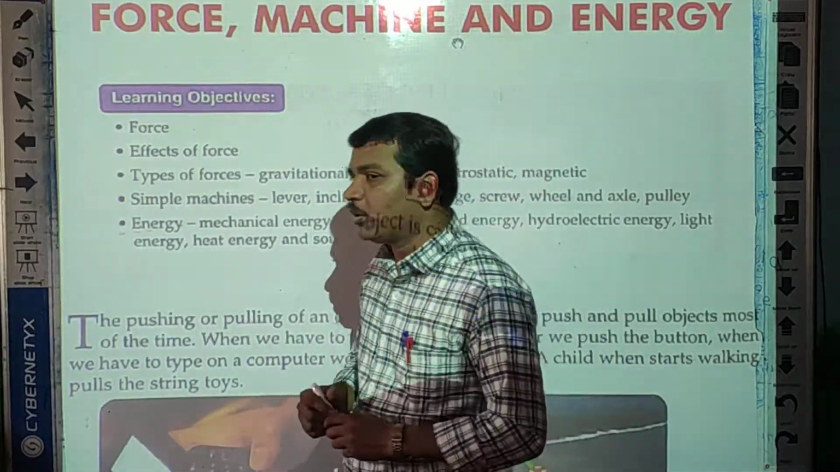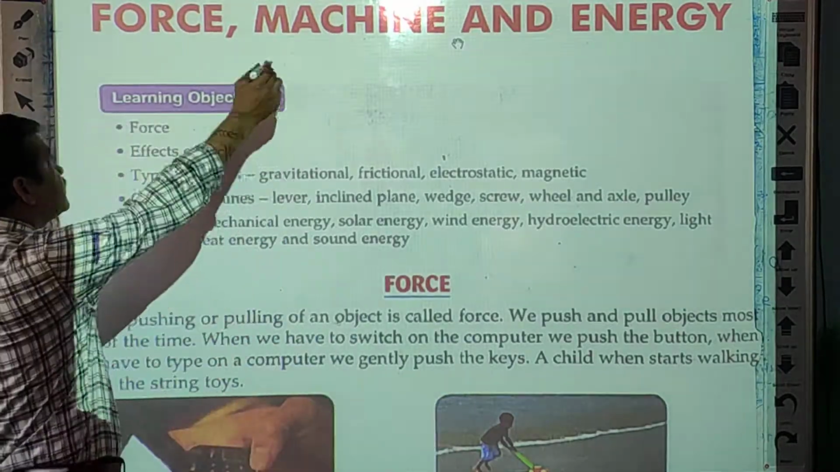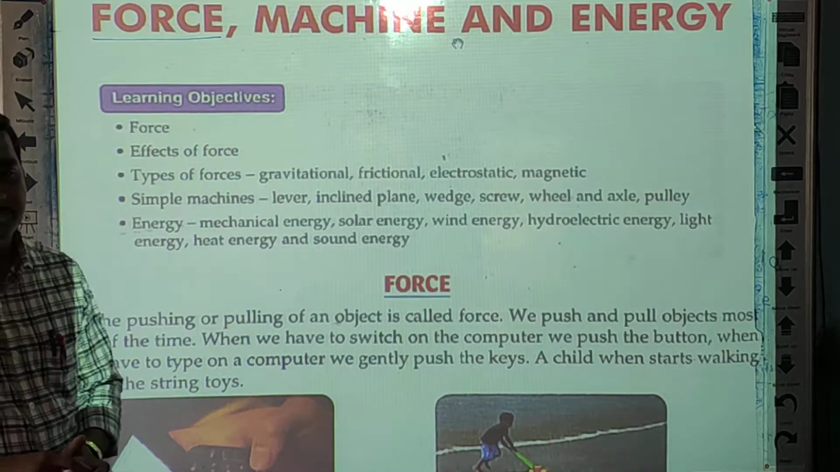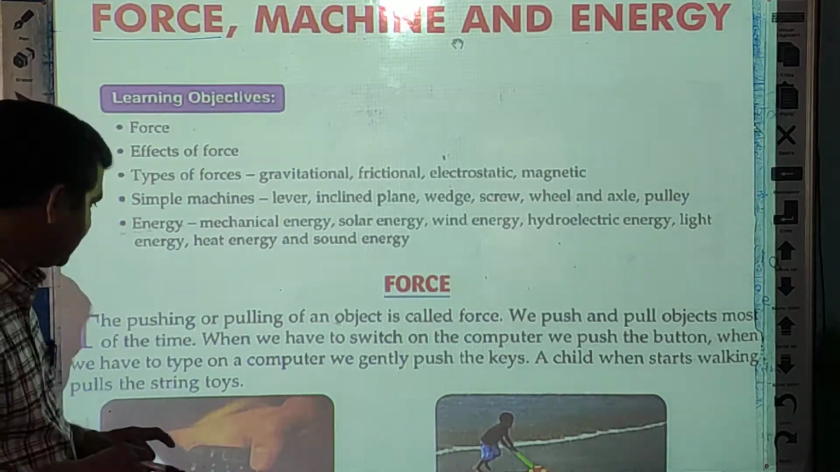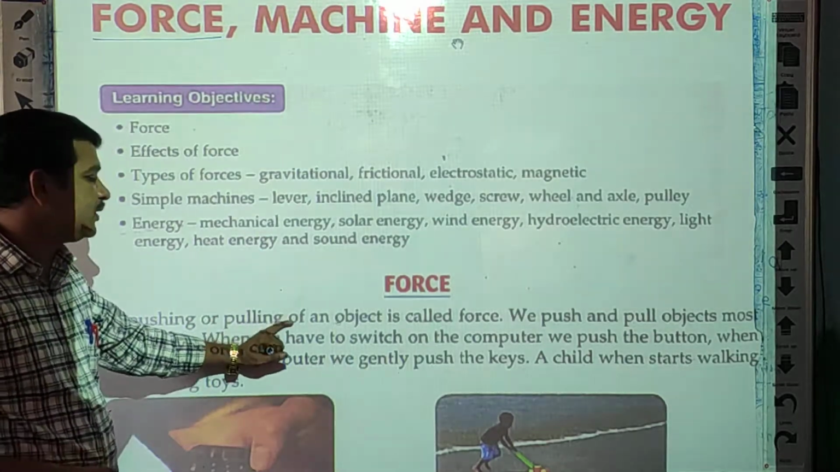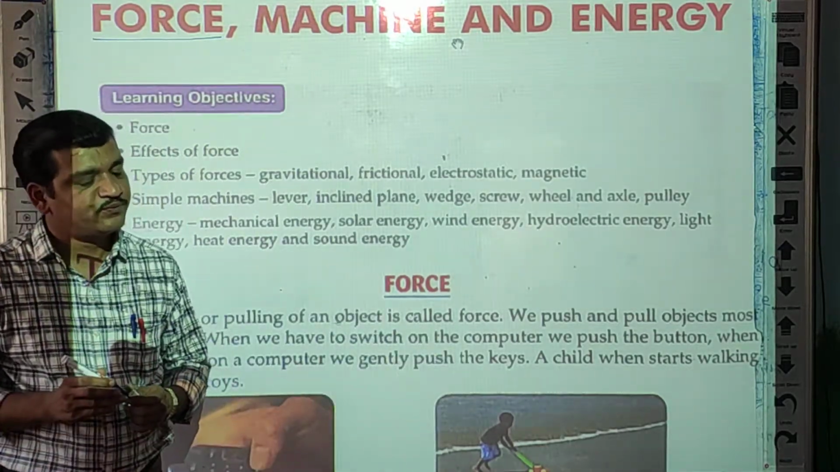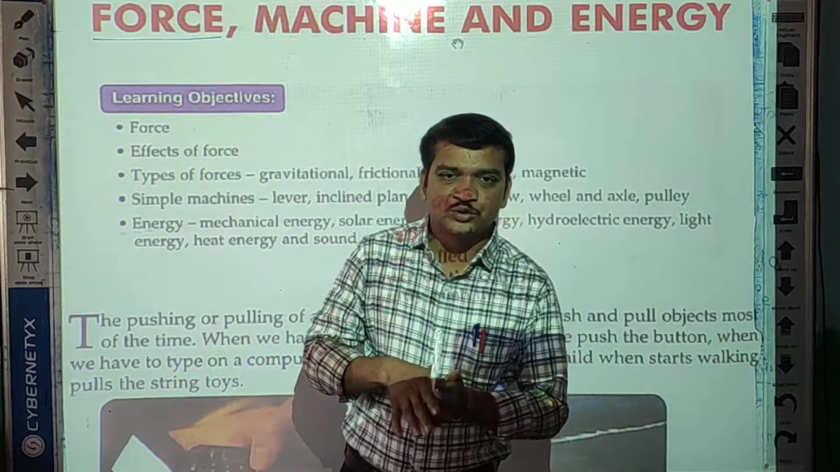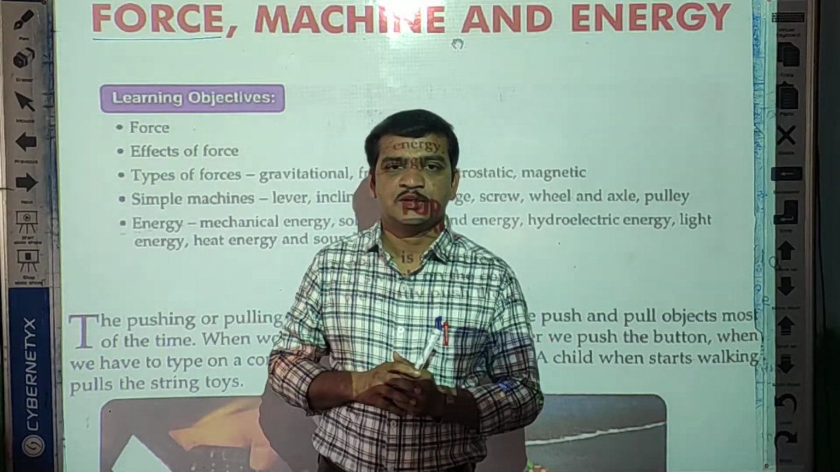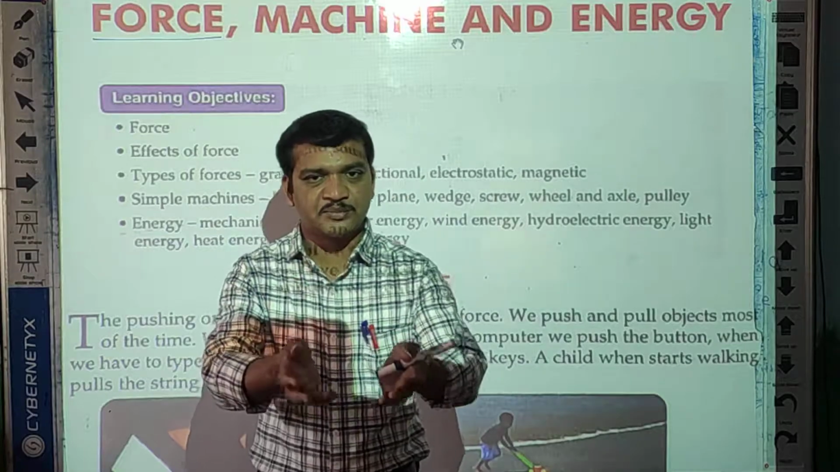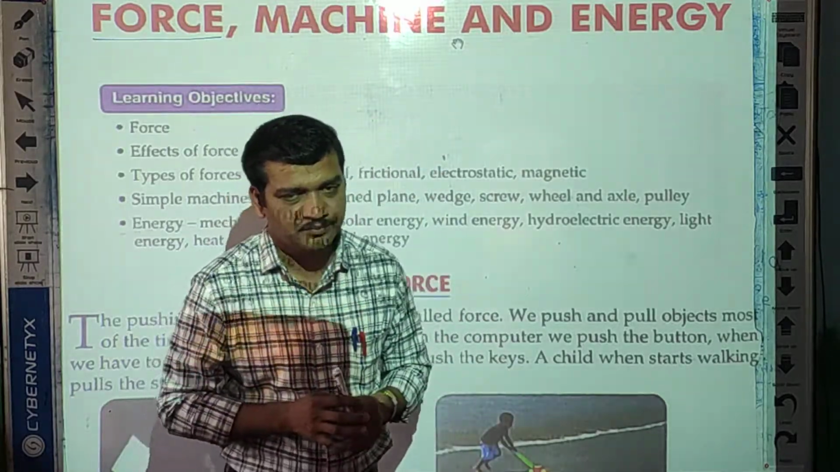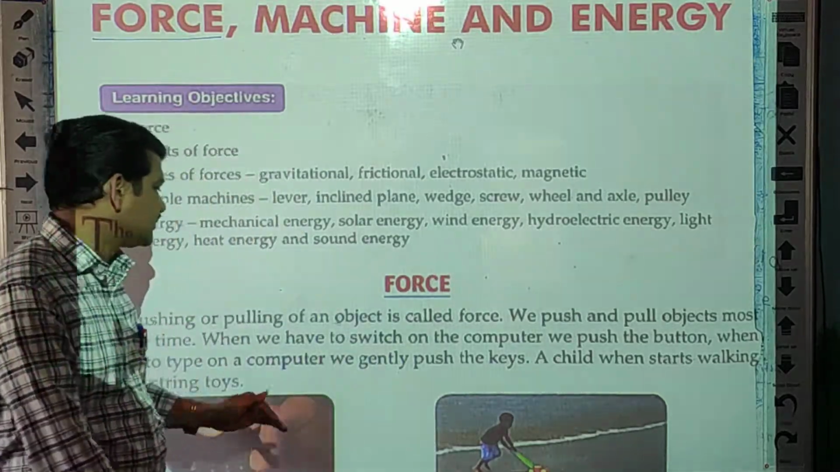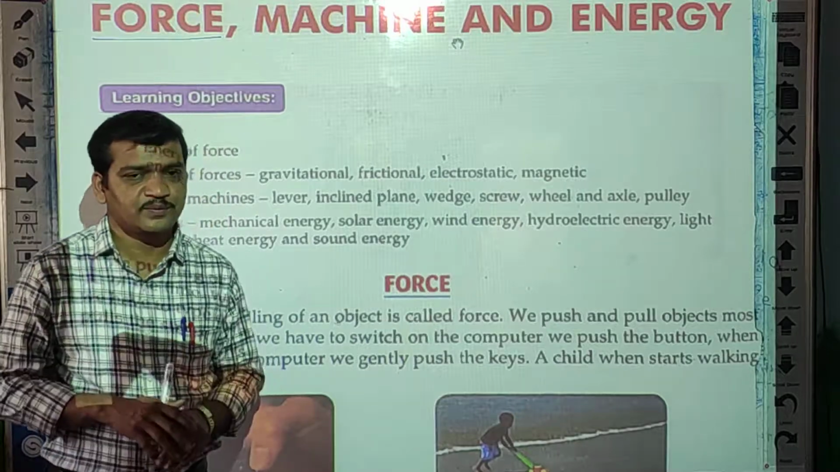So first we will talk about force. Do you know this word, students? What is the meaning of this word? Yes, the pushing or pulling of an object is called force. Pushing or pulling, two things are there. Sometimes we push or sometimes we pull an object. So pushing or pulling of an object is called force.